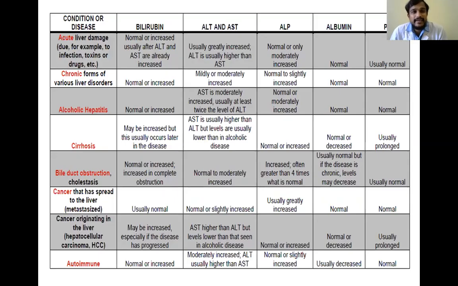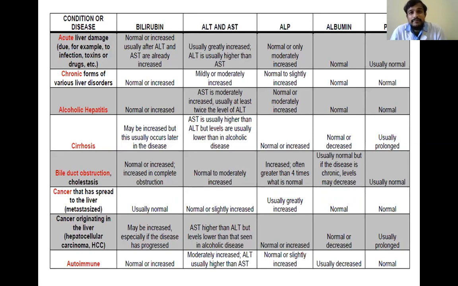And there are many liver diseases. The liver damage can be acute liver damage or chronic liver disorders or alcoholic hepatitis or cirrhosis or bile duct obstruction or the cancer of liver which is coming from other organs or the cancer of liver which is starting in the liver itself and some autoimmune diseases. In all these diseases, the different parameters in the liver function test will be varying.